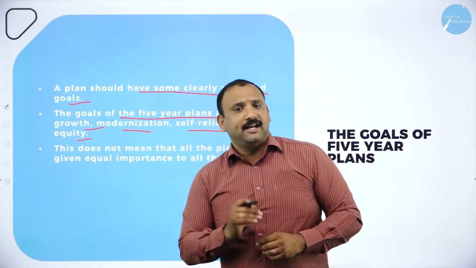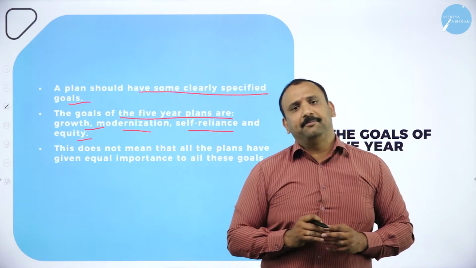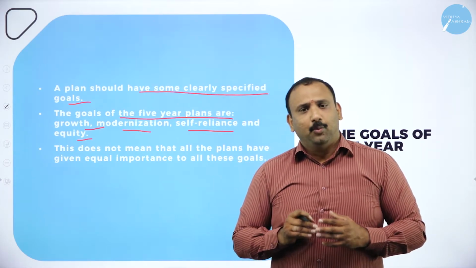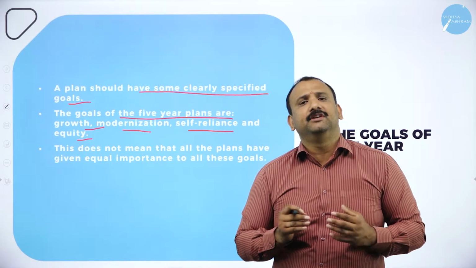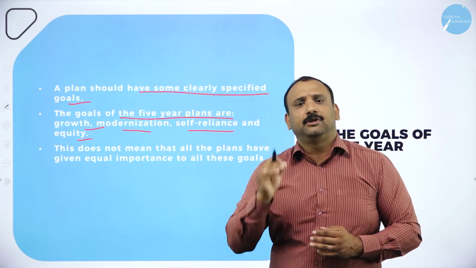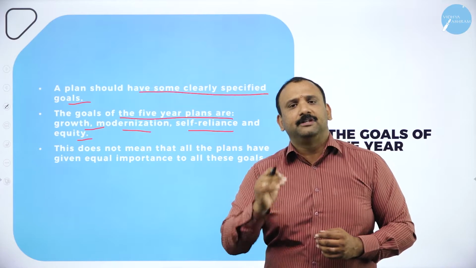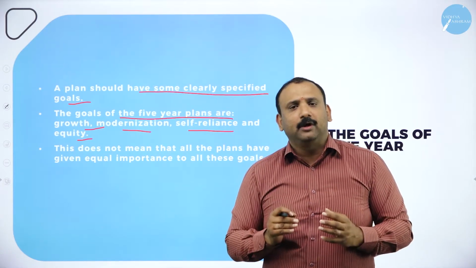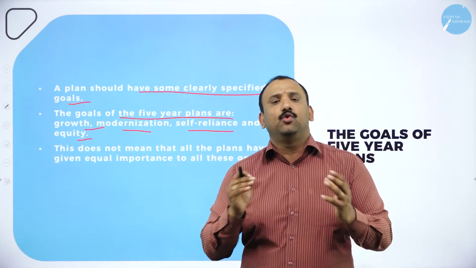Second one, modernization. Right from the time when we got freedom from the British, we wanted India to be a modern country. A modern country means with all amenities, with all benefits, with all facilities. We never wanted India to look back as a Stone Age country.